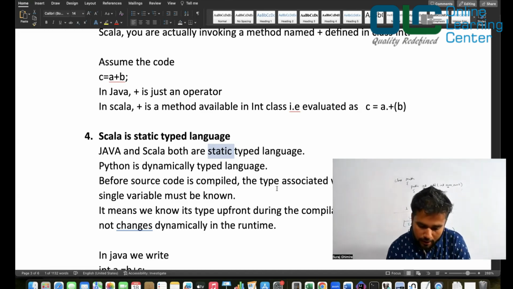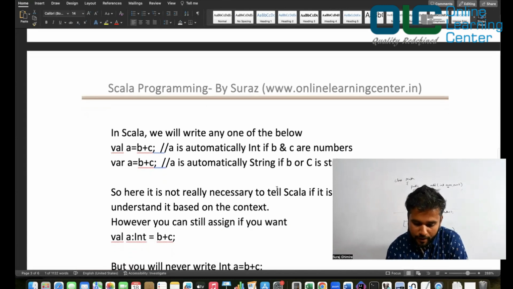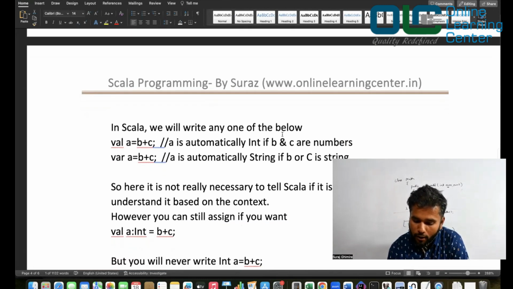Now let's talk about Scala. In Scala we'll write any one of the below. So you may say val a is equal to b plus c, or you may say var a is equal to b plus c. Both of these would work. What the difference is, we will figure out later. But that's how you basically define a variable. If you look into this, I'm saying val a is equal to b plus c.